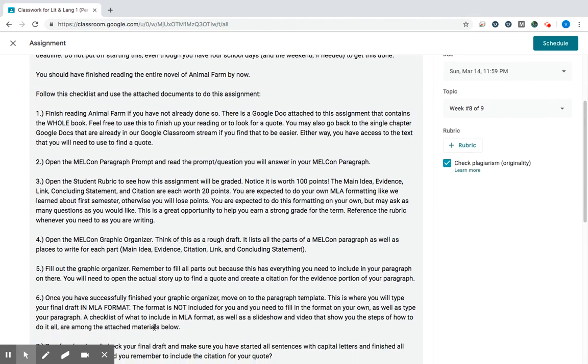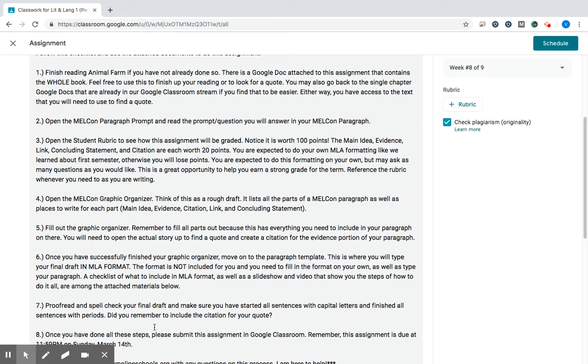So here is a checklist. We will go through it and the materials that are available to you. First, you need to have finished reading Animal Farm. So if you haven't done that, if you missed class for a day or whatever the reason is, you need to make sure that you've finished reading the novel.